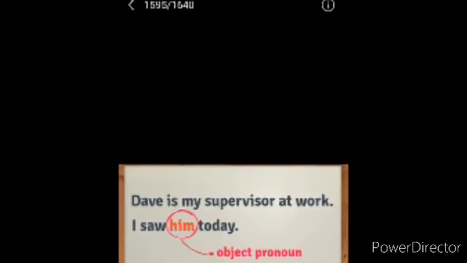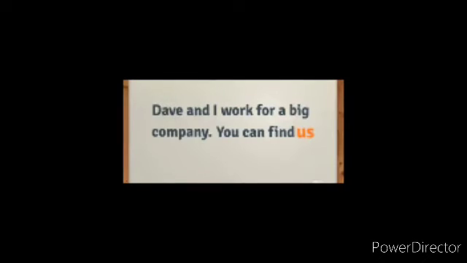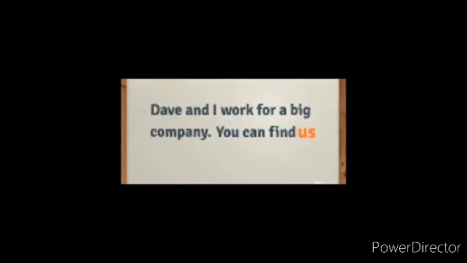Now next example. Dev and I work for a big company. You can find us. So us is an object pronoun. Dev and I work for a big company, it's the subject. You can find us, because it is a receiver, as I told you before. So us is an object pronoun.